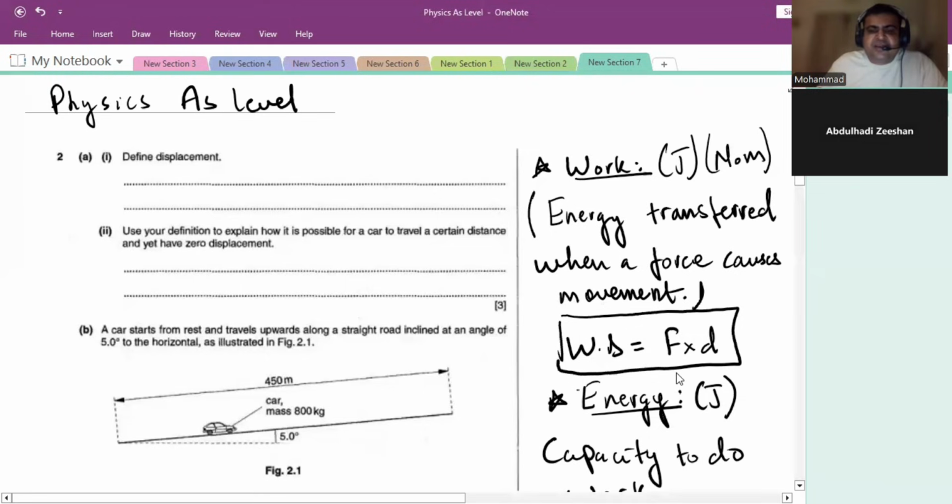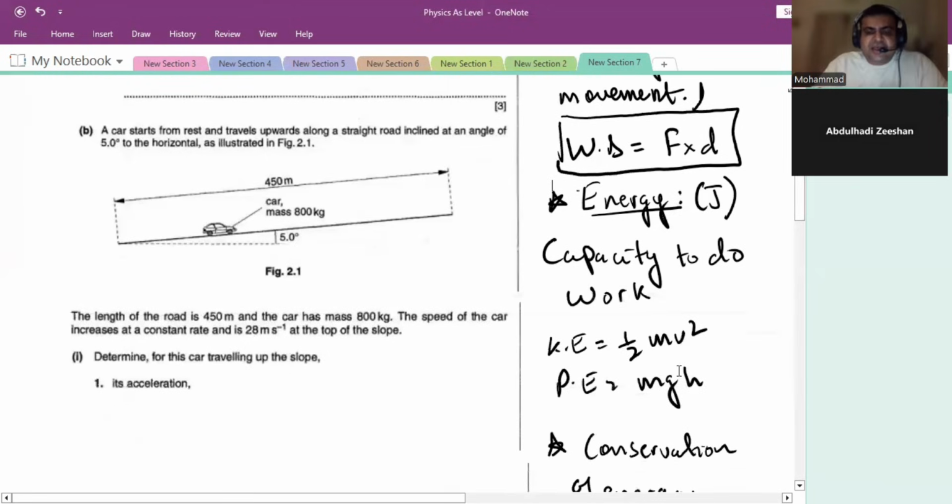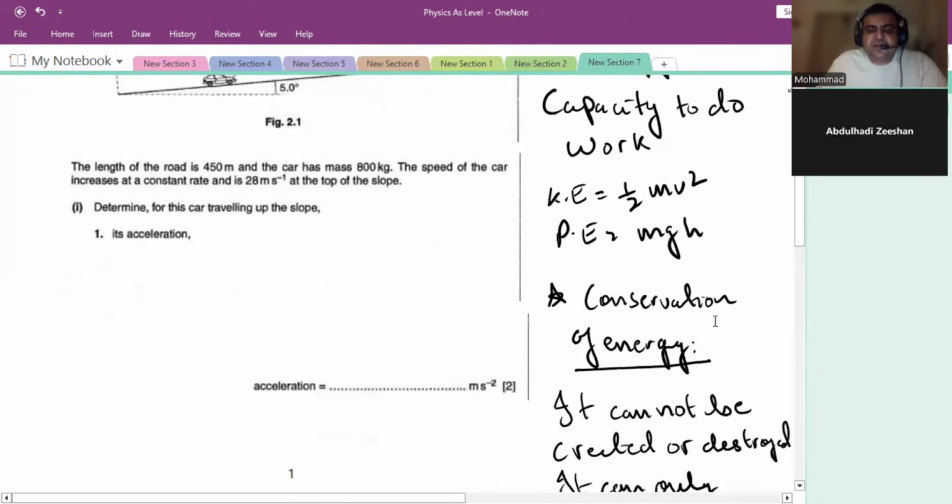And if we talk about energy, what is energy? Energy is the capacity to do work, the ability to do work. Sometimes we have kinetic energy, where there's motion, so it's kinetic energy, half mv squared. And sometimes there's a gain in height, so we have gravitational potential energy, which is mgh. And sometimes energy is lost due to friction, sound, or heat. You are aware of this, right? Yes, I'm aware.